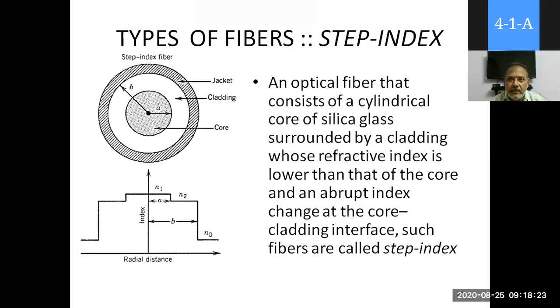As we discussed, NA, numerical aperture, and delta, which is the refractive index factor, differential factor, or relative refractive index factor. This NA is very important here.